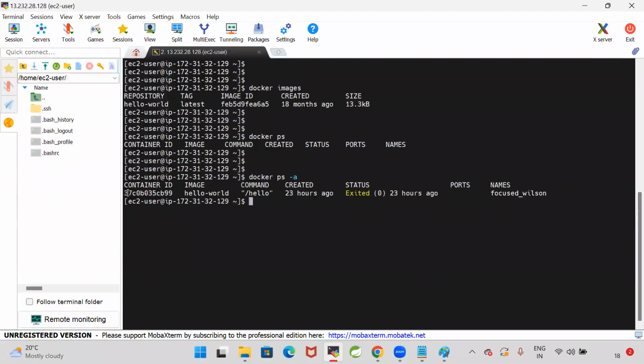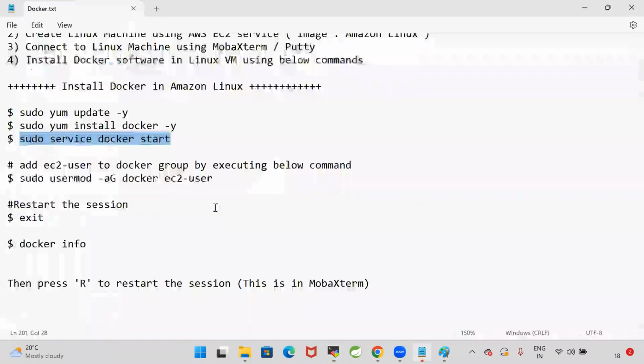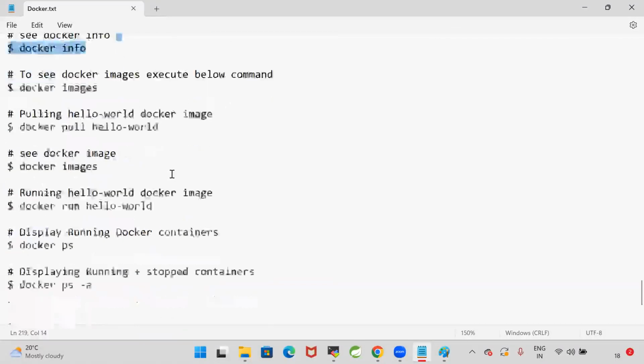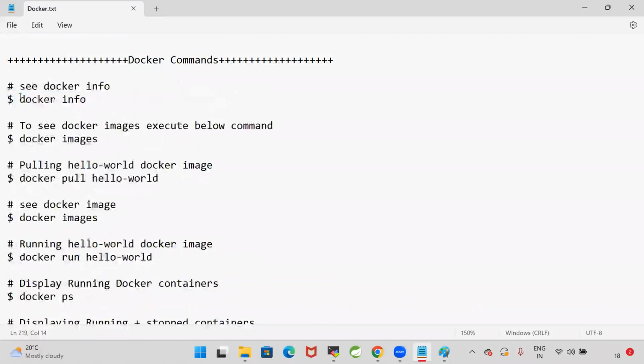So this was the container we created yesterday. I created that container, it executed and it stopped. Perfect. Now see here, we have seen the Docker commands. Docker info shows the Docker information, whether the Docker daemon is running or not. We can check the status by using the info command.